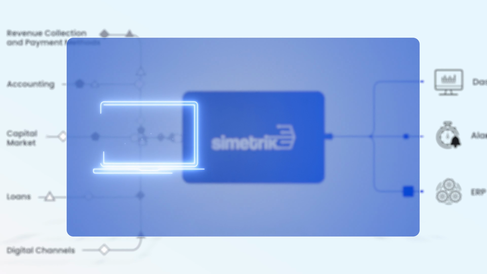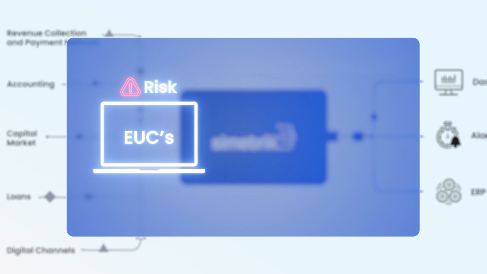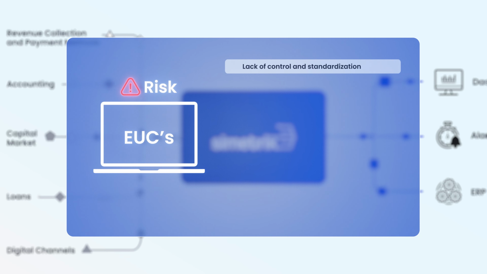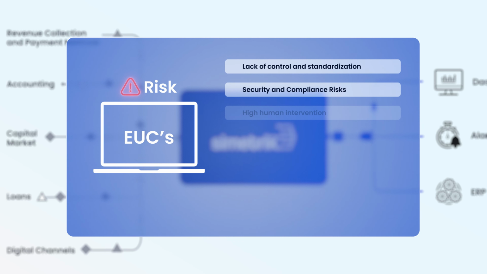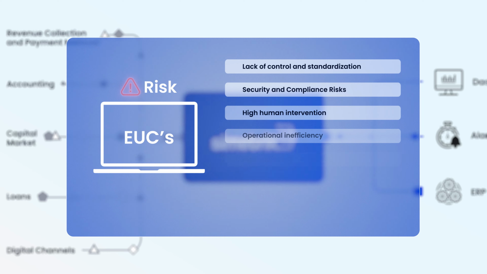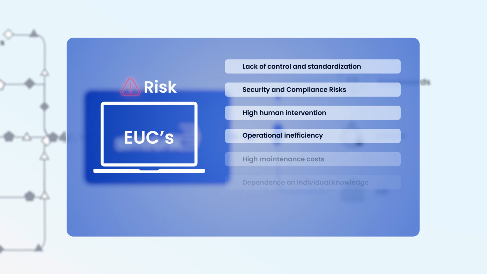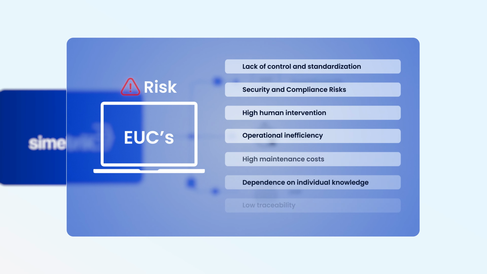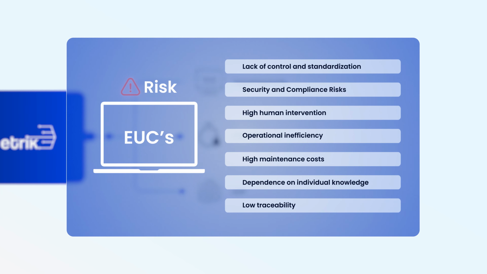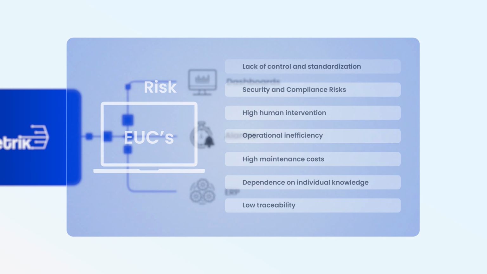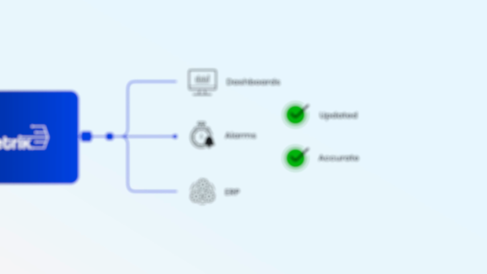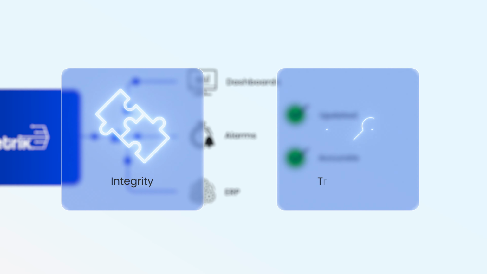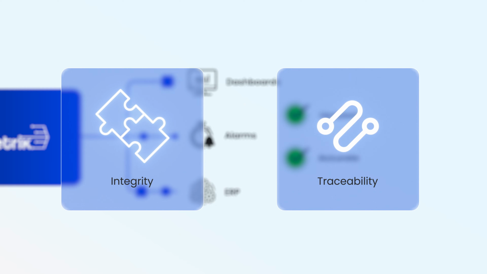Replacing EUCs and eliminating their associated risks, such as lack of control and standardization, security and compliance risks, high levels of human intervention, operational inefficiency, and elevated maintenance costs, add to the dependence on individual knowledge and the low traceability of these tools. You will obtain a single source of truth with updated and accurate reports while ensuring the integrity and traceability of the information remain intact.